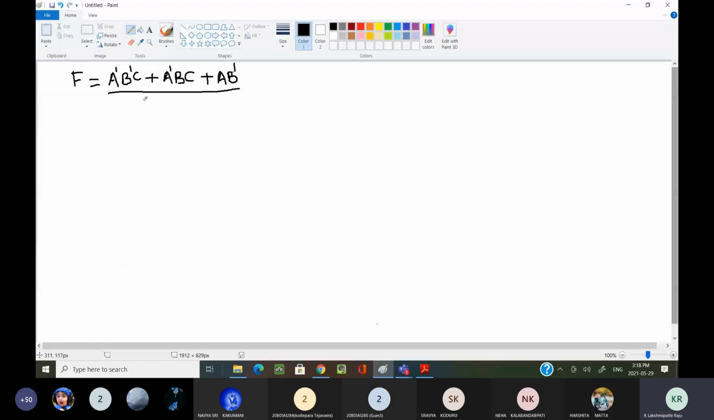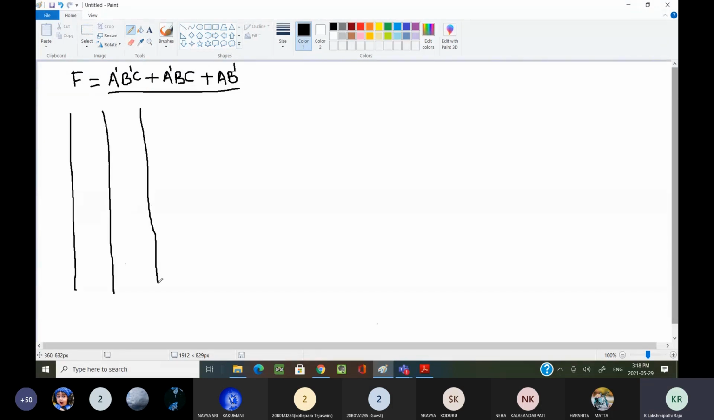Now, actually, for which expressions are we designing the circuit? Suppose I design a circuit for this expression, how many gates are required? I am going to show you how to design the circuit for this expression. Just wait. Now here, how many inputs do we have? Three inputs.